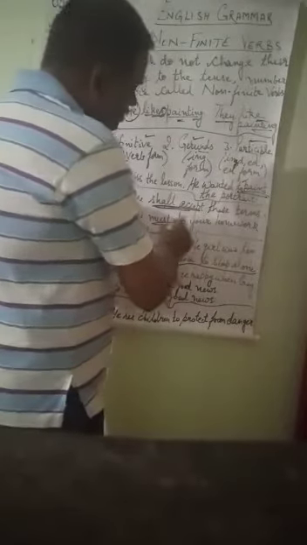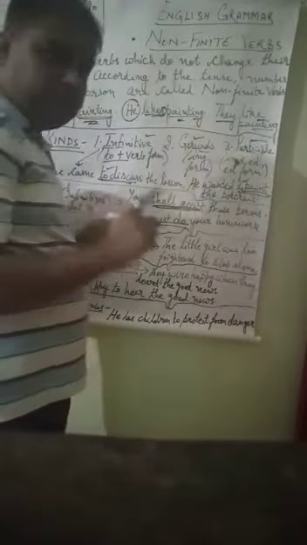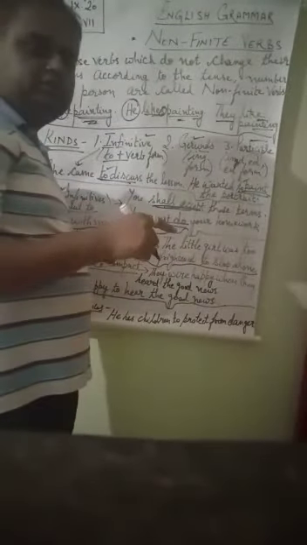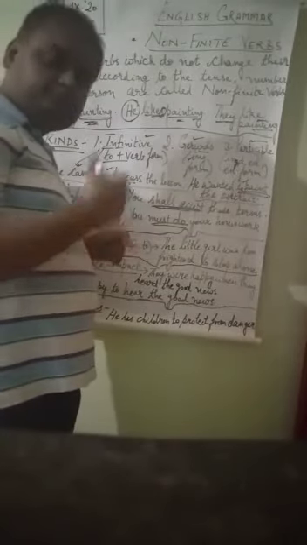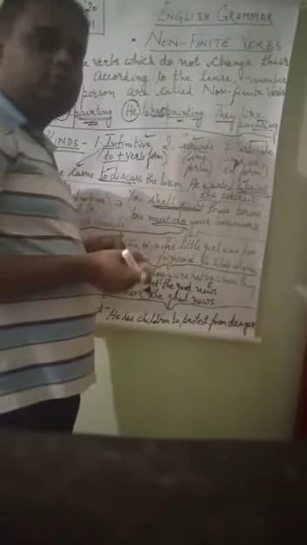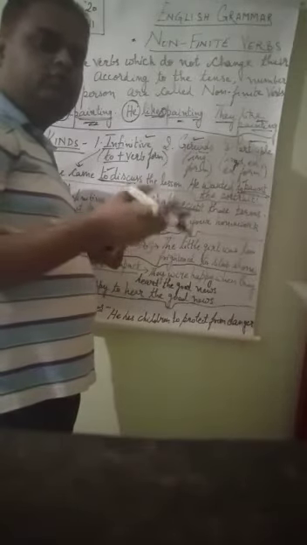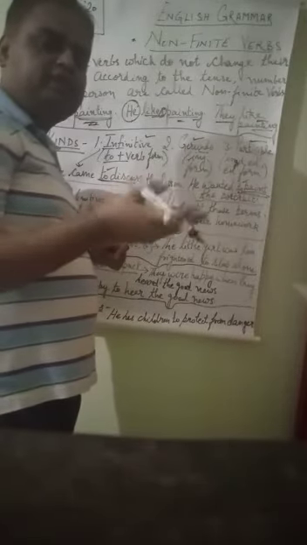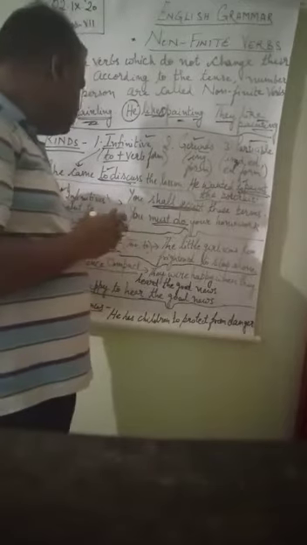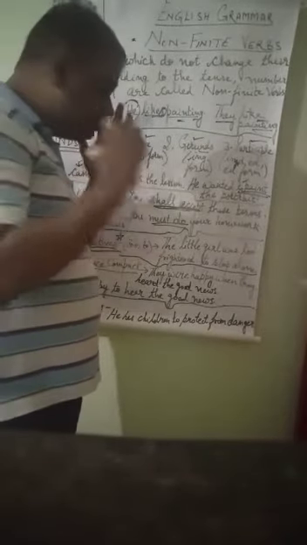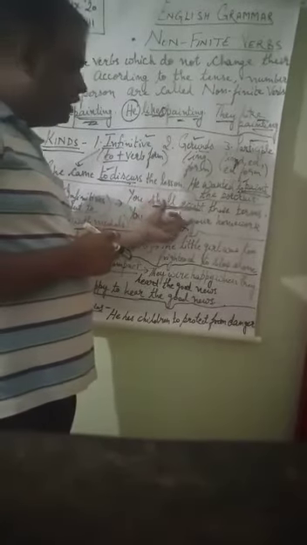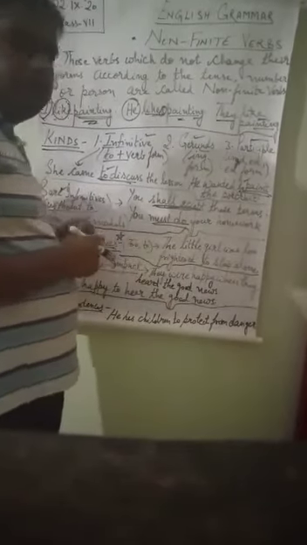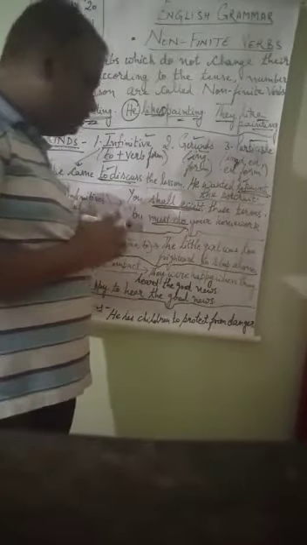So that is why it is also an infinitive, and because to is not added, that is why it is bare infinitive. So bare infinitive always comes with modals. The modal auxiliaries, we all know, those words which convey about the mood, and those words are will, would, may, might, can, could, shall, should, need, ought to. These types of verbs are called modals, and when these verbs are added, they act as an infinitive, and to is not added, that is why they are bare infinitives. Is that clear? I think it is clear.